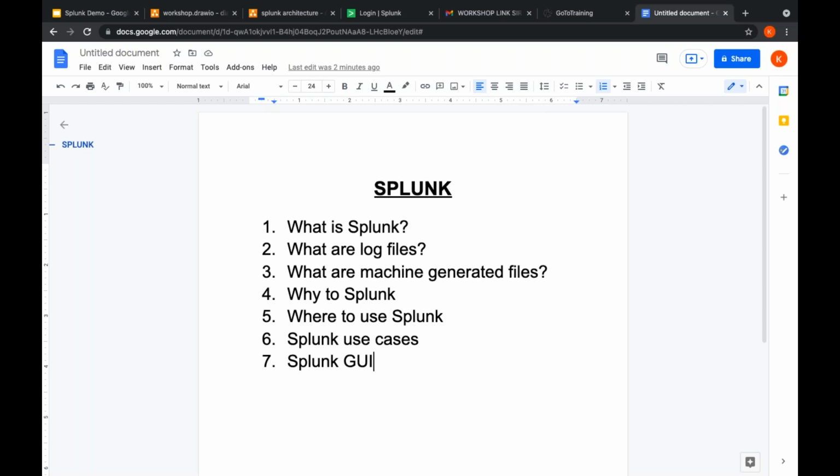Also right now, it is easy to get a job. Organizations are struggling to get people for Splunk. They want good people and they are not able to find them. So this is the best time. Even if you're not perfect in Splunk, if you have at least good knowledge, you can easily crack an interview and get a job. They are even ready to pay a 50 to 60% hike for the right candidate. That is the scenario in the job market right now, because the demand is more and the supply is less. People are fewer but the demand is growing. That is why you will have a good time with Splunk.